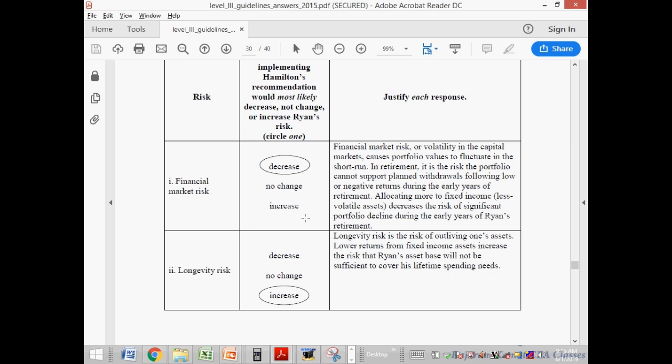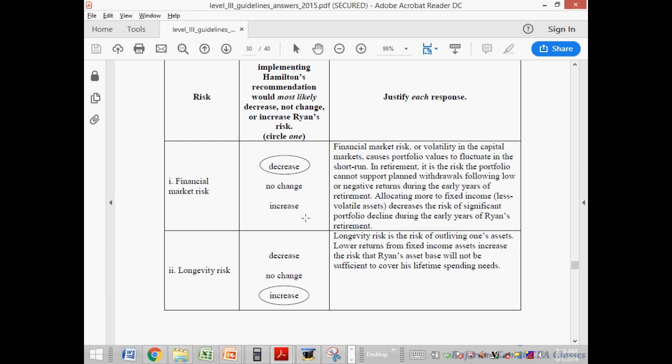So I think I will get a 0 mark because I mentioned the negative side of equity, that equity will have more risk. More risk means more chance of losing money, so longevity risk would be more. So I don't know whether this is the only perspective that they are going to look at, or they are going to look at my perspective also. But if I go by the guideline answer, I will get 0 marks.